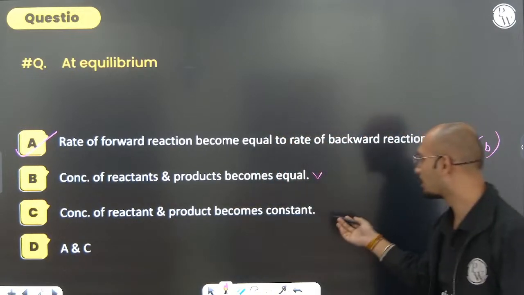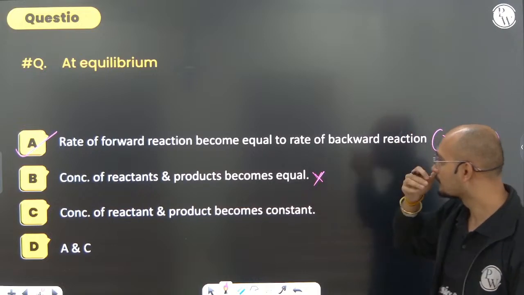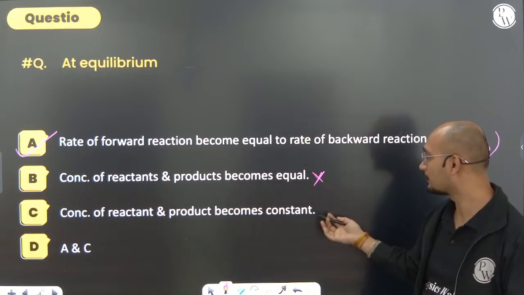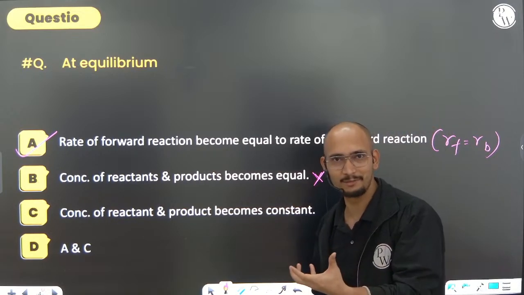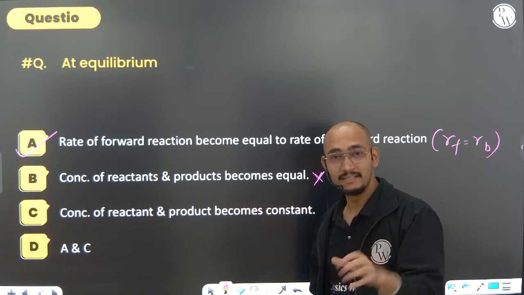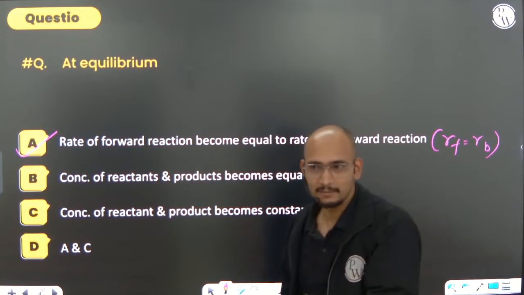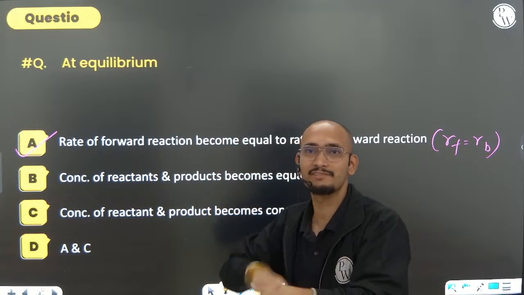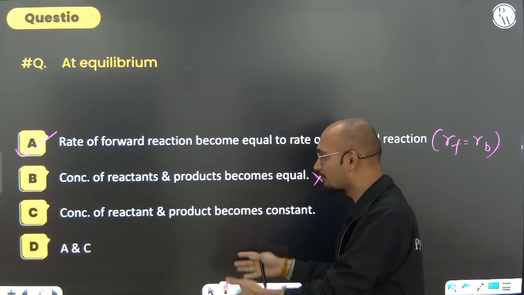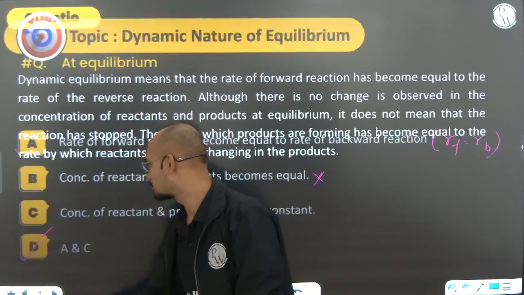Concentration of reactant and product becomes constant. Now here what can we say? Yes, for sure. If it is talking about concentration of reactant and product, yes, they become constant. So neither new reactant will be formed, nor new product will be formed. Why? Because the same amount of reactant and product is dissociating to give the same amount of product and reactant. So this is also correct. So if A and C both are correct, the option D is the correct one.